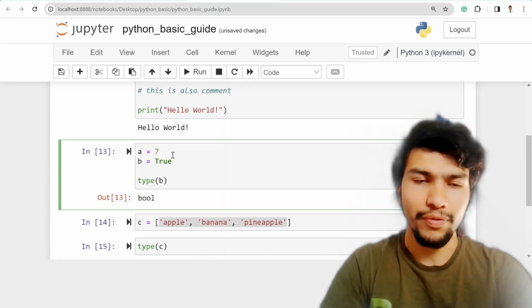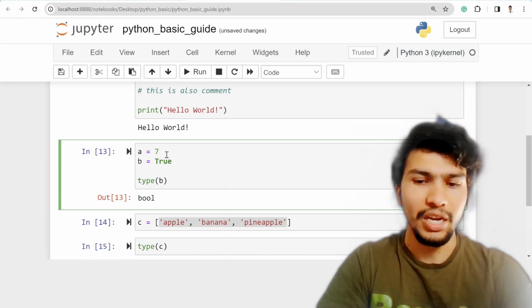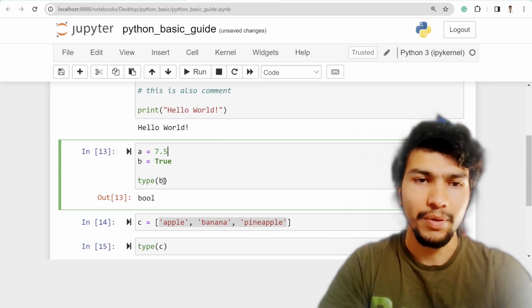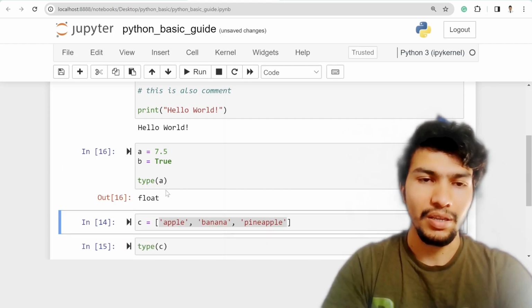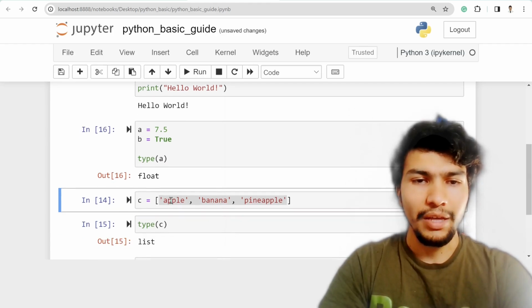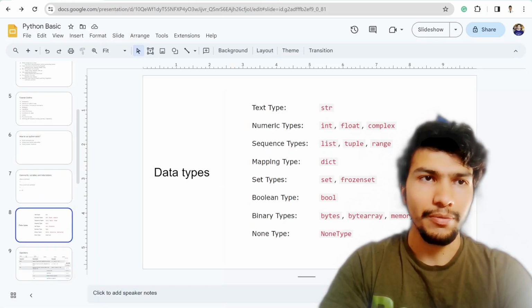And of course for numeric data types we can make it a float as well. For example, a equal to 5.75, and if I check the type of a, then it's float, right? So just remember those things.